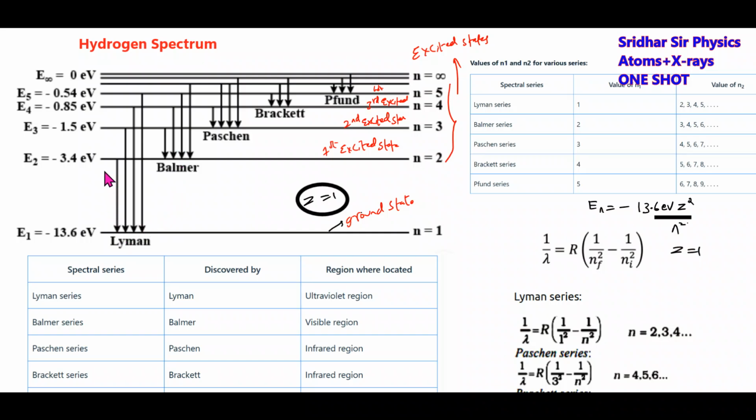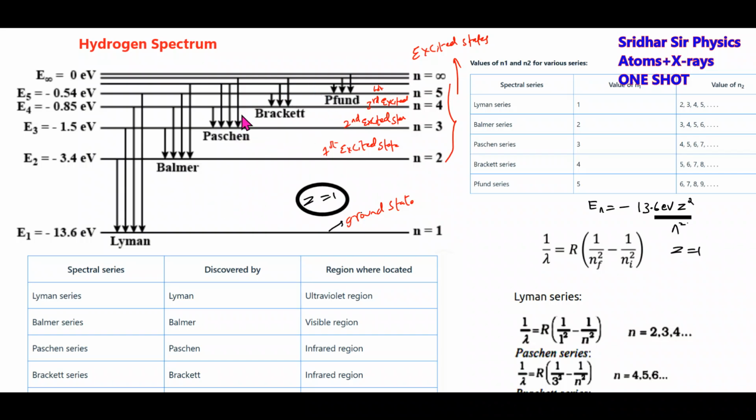I'll repeat once again. If the electron makes a transition from excited states to the ground state, Lyman series. If it makes a transition from excited state to the first excited state or n equal to 2, Balmer series. If electron makes a transition from higher excited states to the second excited state or n equal to 3, Paschen. If electron makes a transition from higher excited state to the third excited state or n equal to 4, Brackett. Like this, we'll get the hydrogen spectrum.